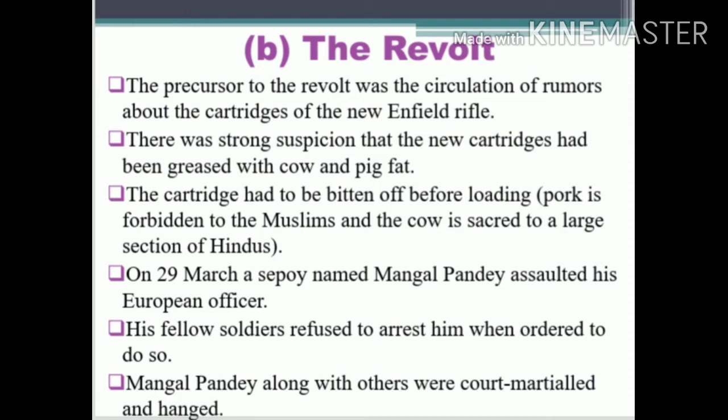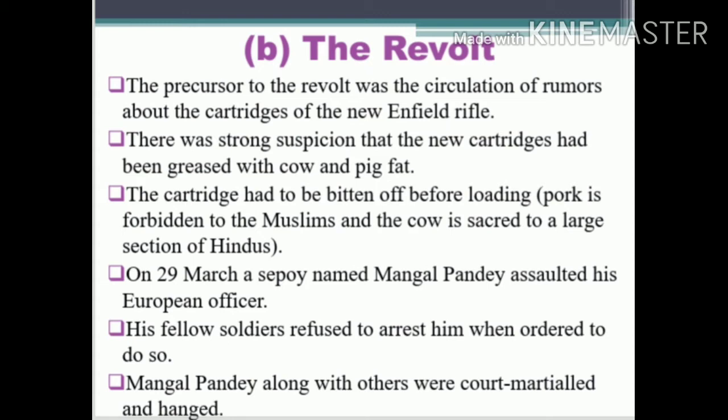In that they used a new cartridge, so they wanted to use grease for that, and that grease was made of cow and pig fat. Here the Hindus consider the cow a sacred animal, a holy animal for them, and the pig is forbidden to Muslims, that is, they dislike the pig.